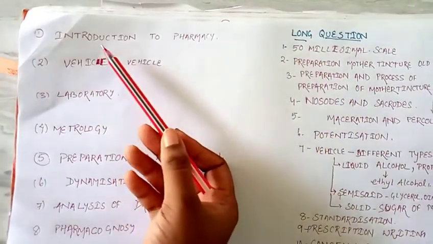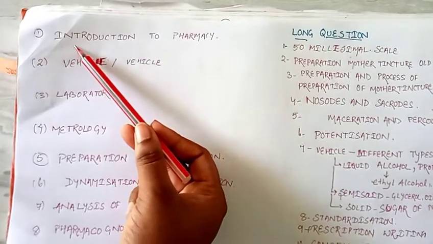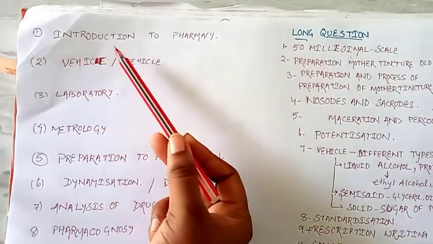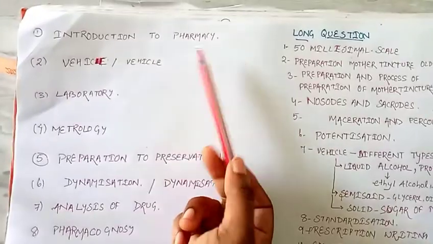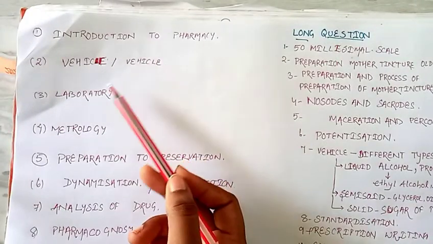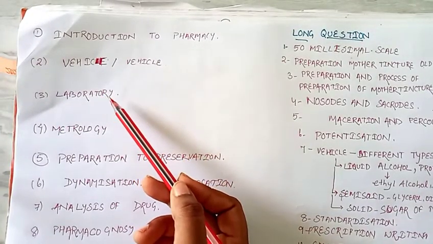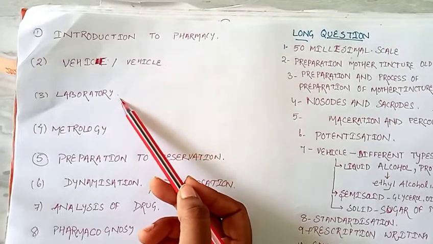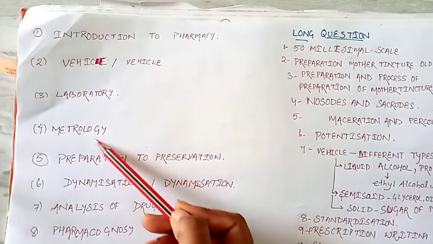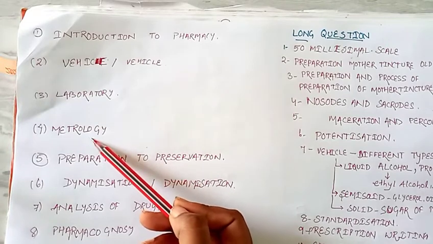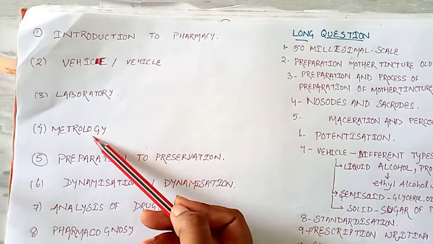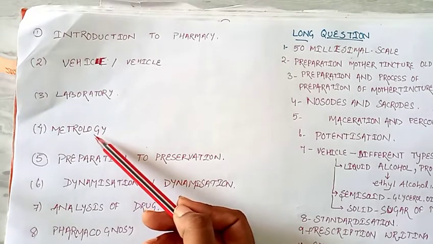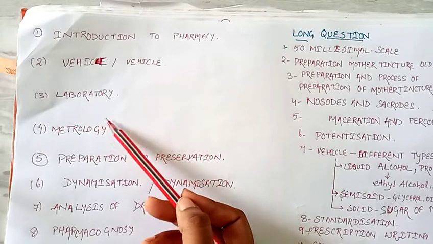In your syllabus, the first topic is introduction to pharmacy, then second is the vehicle, third is the laboratory regarding the instrument preparation, what are the instruments used in the laboratory. Then the fourth is the metrology. What does metrology mean? The millimole, minim, centesimal scale, these are the metrological scales which are used in the laboratory.